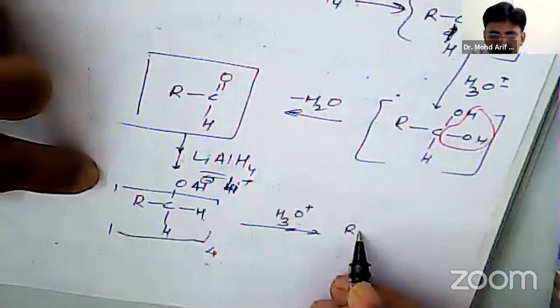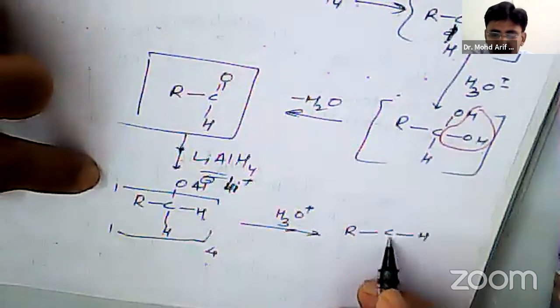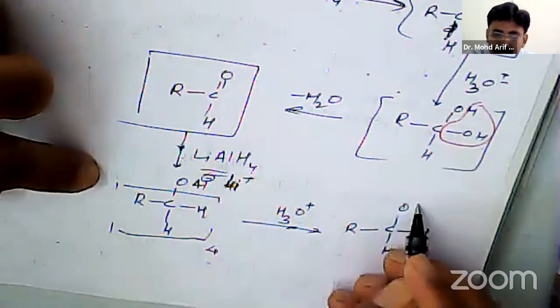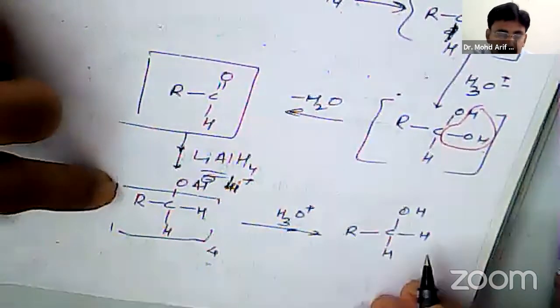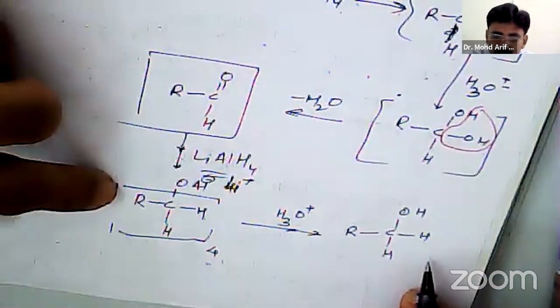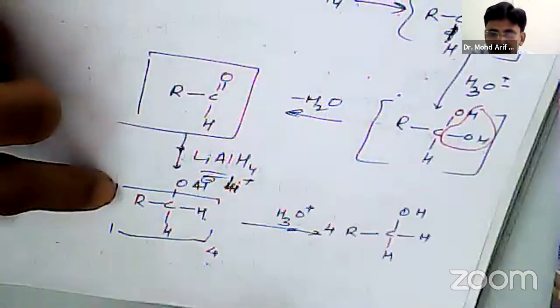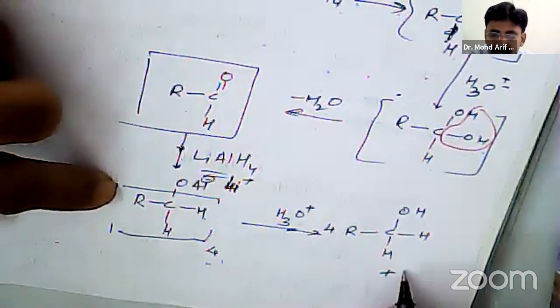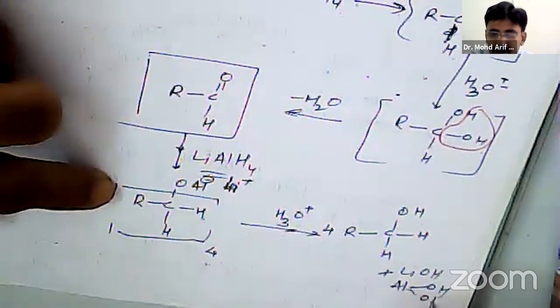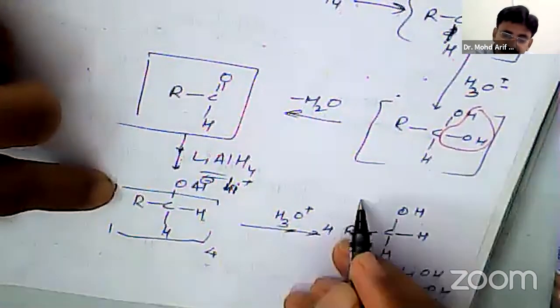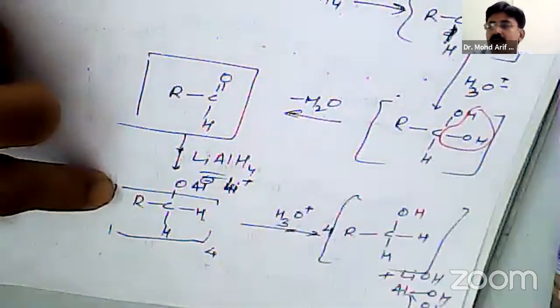So it will give R, C single bond H, single bond H here OH, four molecules plus the rest of the things LiOH and AlOH thrice. In this way there is formation of alcohol.